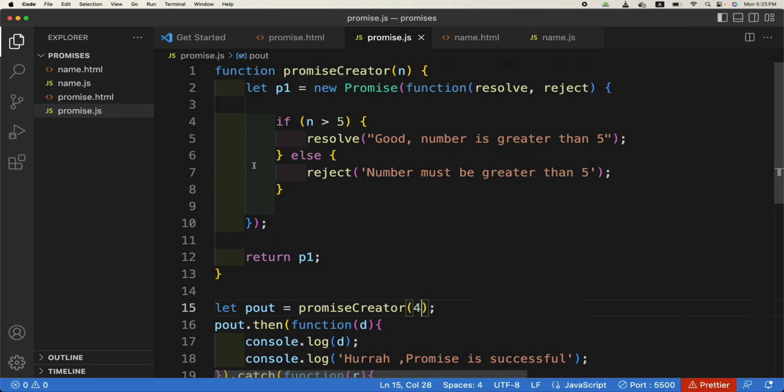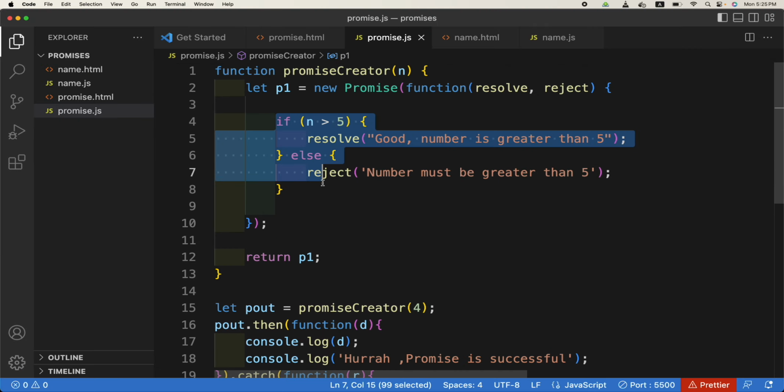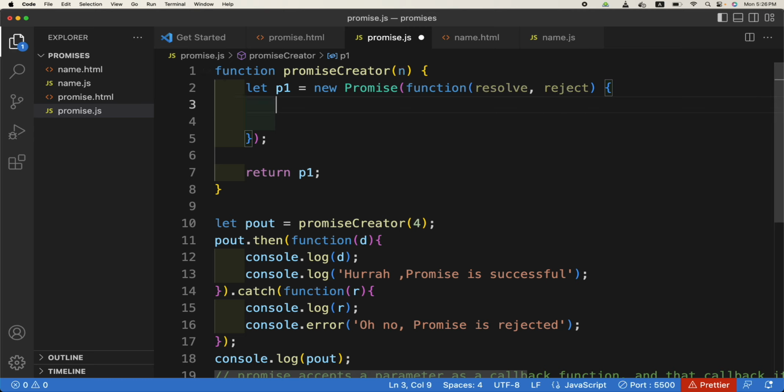We are not doing anything else. We are immediately doing the rejection or accept. But in the real world, there is some time associated with it. So we can move all this logic, the if and else, to a timeout function, so that we can see that there is some time associated with it. Because in the real world there will be some time.